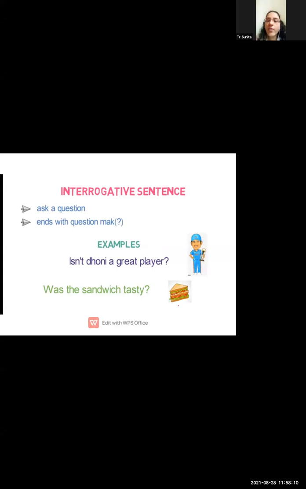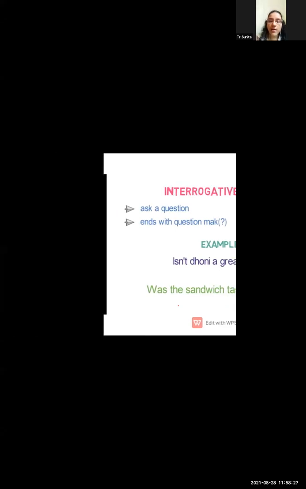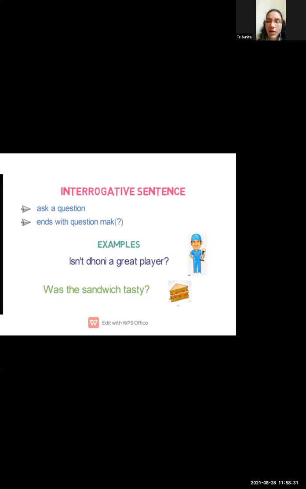Now, what is the interrogative sentence? As I told you, students, the sentence which states a question with a question mark is called an interrogative sentence. But here, not just a simple interrogative, we have to convert it into a negative interrogative.